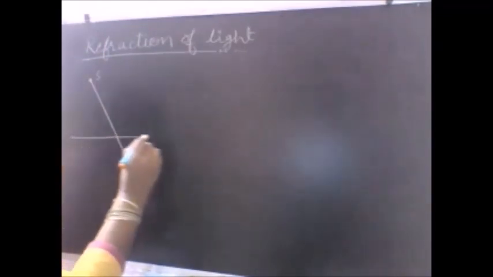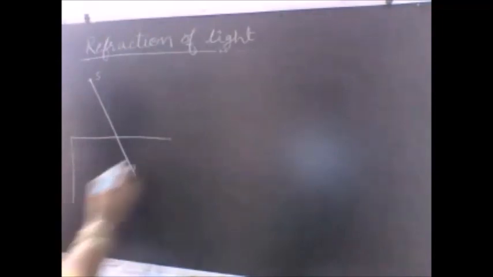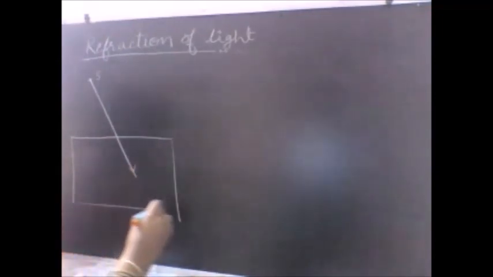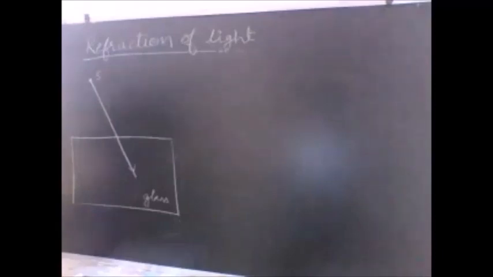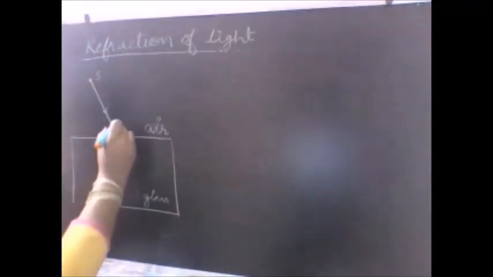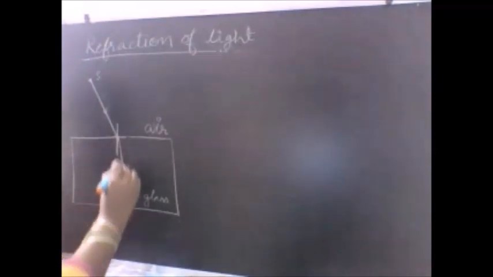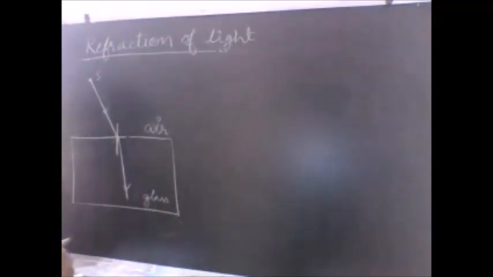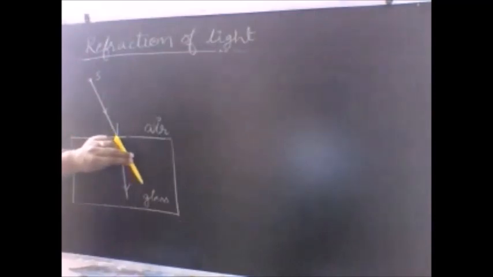Now if on its path I introduce a glass slab. I hope you all have seen the glass slab in your lab. So what is happening now is that the light is passing from the air and is entering into the second medium, which is glass. The moment we introduce the second medium here, the glass medium, what we observe is that the light ray, which was actually going straight, deviates from its original path and bends. Light ray which was going straight deviates from its original path.